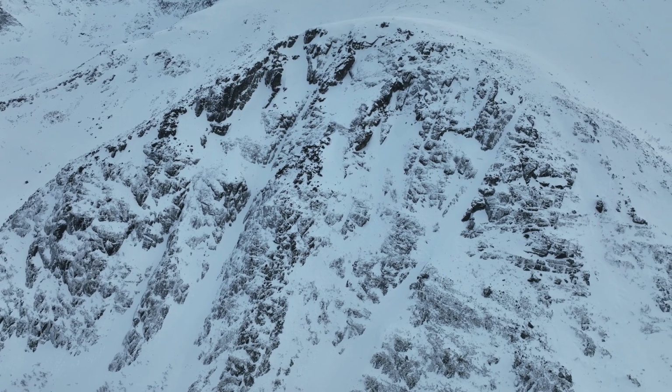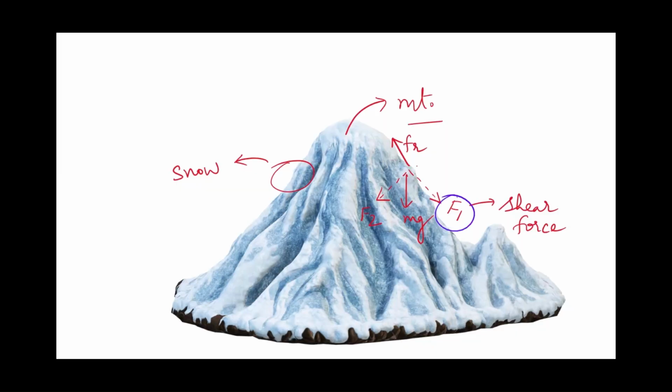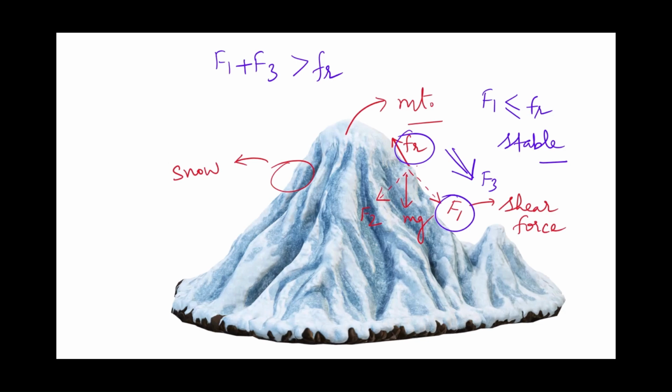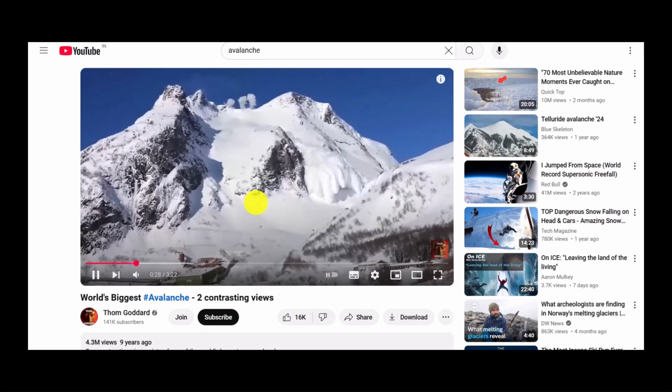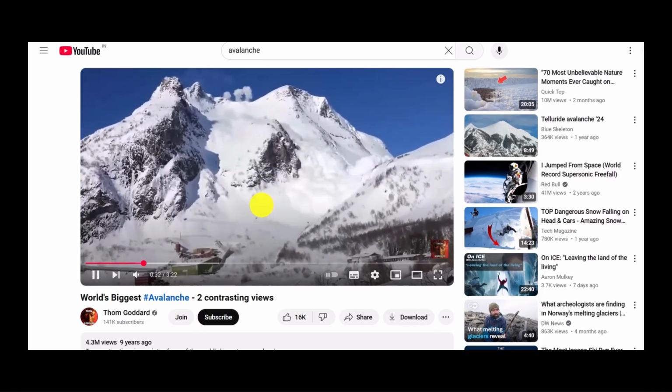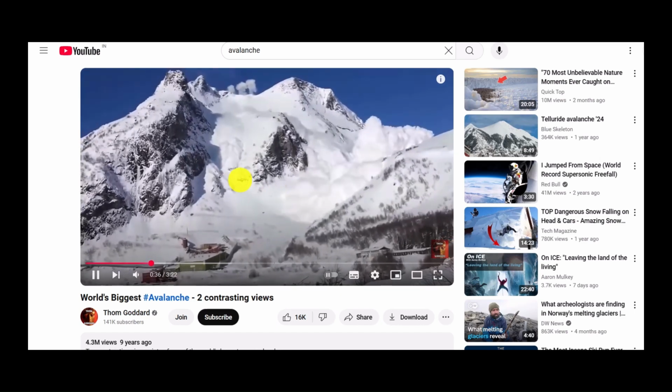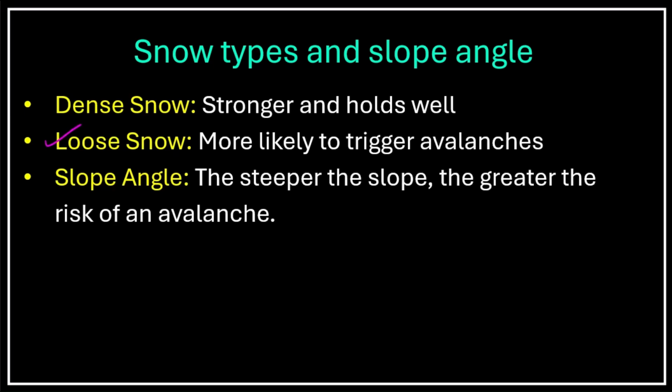At the same time, friction acts in the opposite direction, preventing the snow from sliding. So these forces act on the snow. Until now, the snow has remained stable. It stays stable as long as the shear force is less than or equal to the friction. However, as soon as there is a trigger, such as an earthquake, wind, or the movement of a living being, an additional external force acts, causing the shear force to overcome the friction. When this happens, the layers of snow become unstable and start flowing rapidly downward. Loose snow moves downward and causes an avalanche.